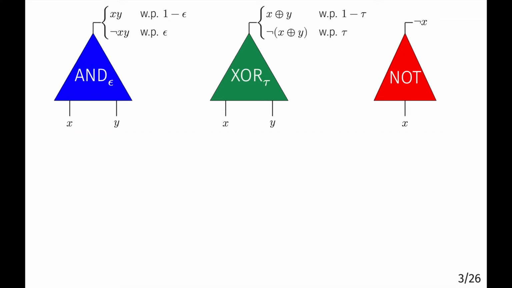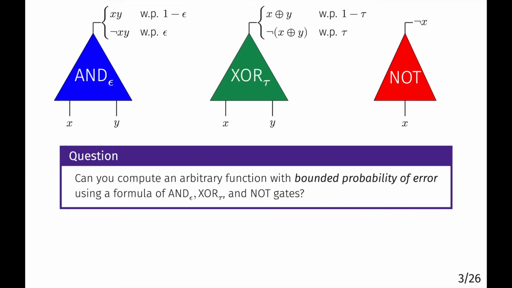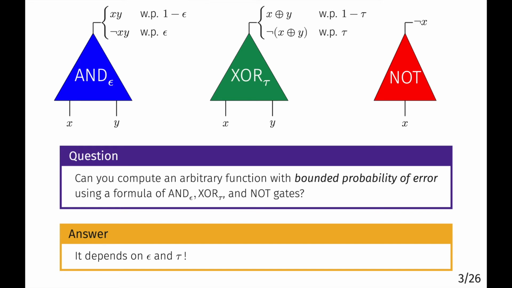Let's add a noise parameter epsilon on the AND gate and tau on the exclusive OR gate. This means that with probability epsilon, each AND gate will fail and return the NOT of the AND of the inputs, and with probability 1 minus epsilon, it'll return the right answer. And the analogous question to before is, can you compute an arbitrary function with a bounded probability of error for a worst case input using some formula out of these noisy logic gates? And the answer, of course, is that it depends on exactly which epsilon and tau you're talking about.